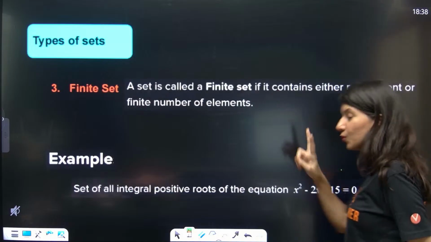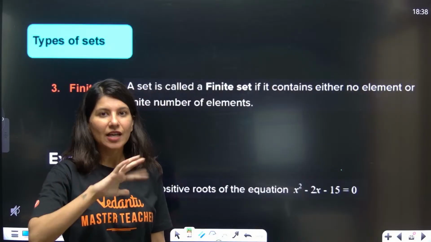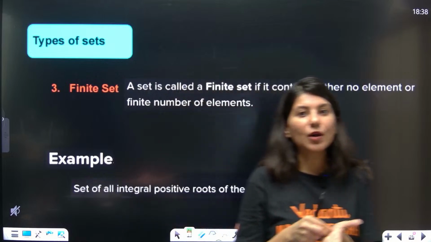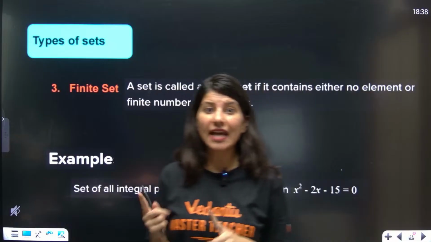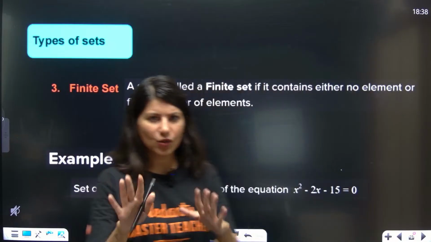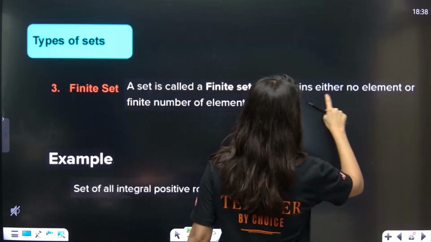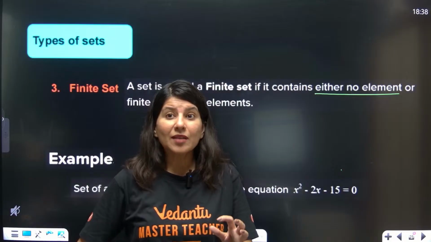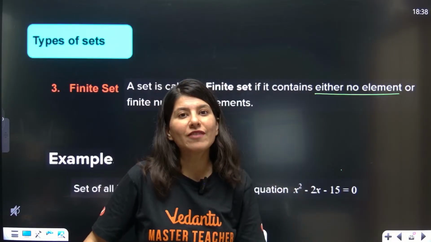Now, two more types of sets, finite as well as infinite sets. Finite means a set having a fixed number of elements. And infinite means a set having an infinite number of elements. Let us understand. A set is called a finite set if it contains either no element, that means the empty set or null set or void set is also a finite set.